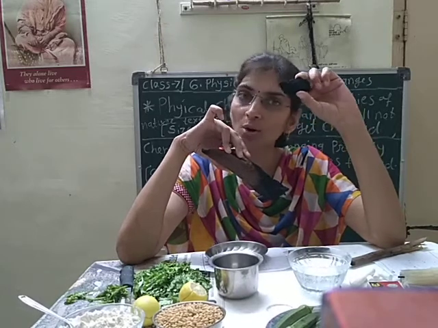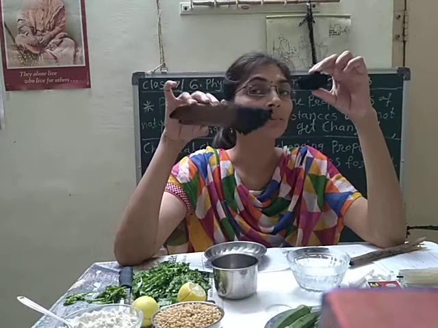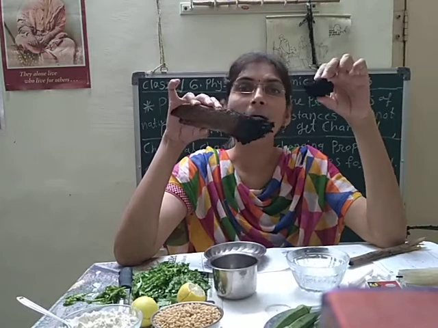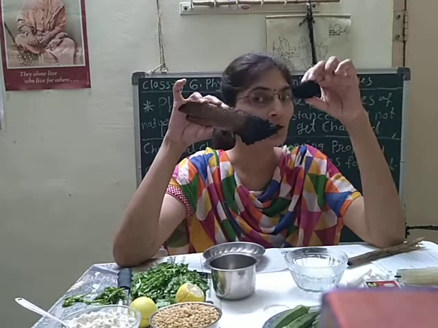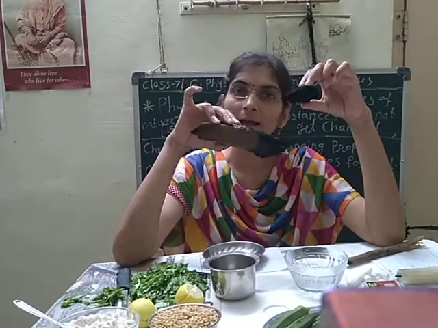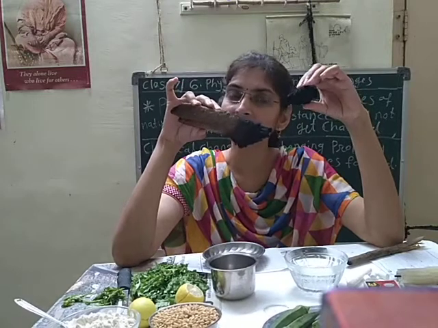So we can say this change is a chemical change, as we got a new substance here.